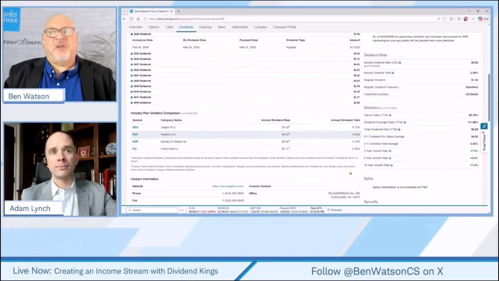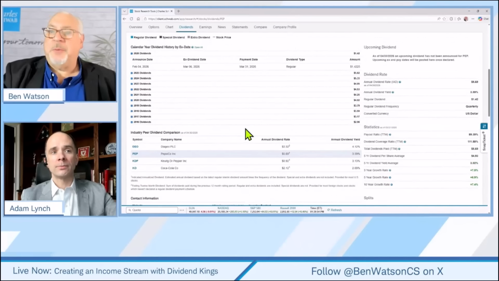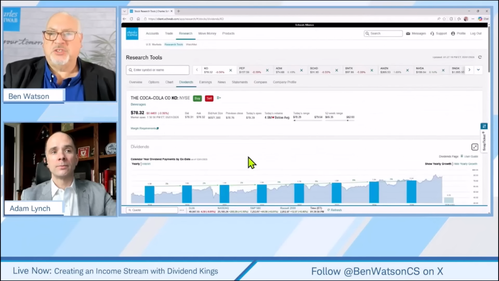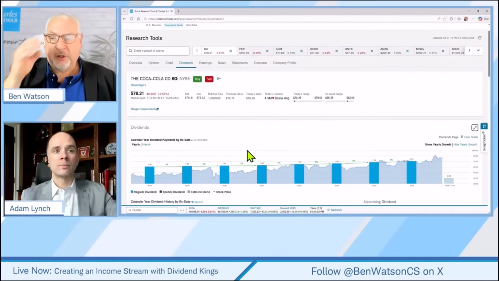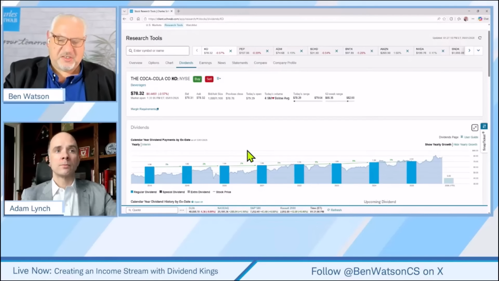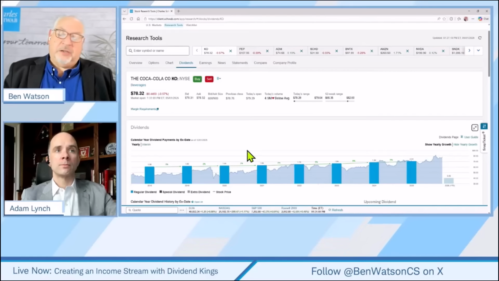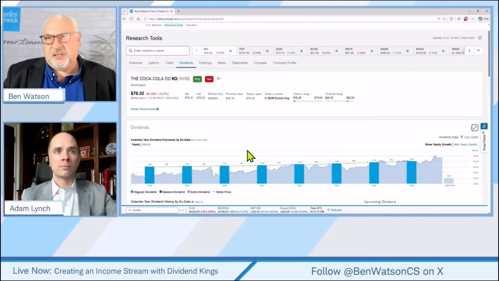Now, are there some other fundamental aspects of a company? We'll pop back over here to Coca-Cola, and I'm just clicking on that symbol. Are there some other fundamental aspects that maybe an investor wants to pay attention to besides those dividend statistics that are an indication of the likelihood? Now, look, this has been a company that's increased their dividends over the course of 50 years.